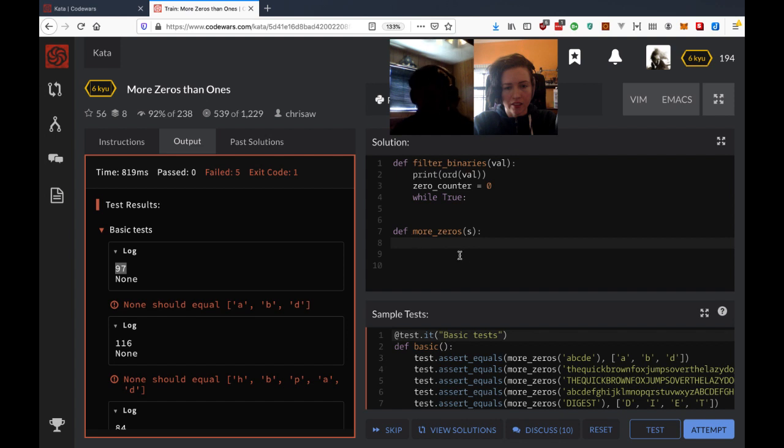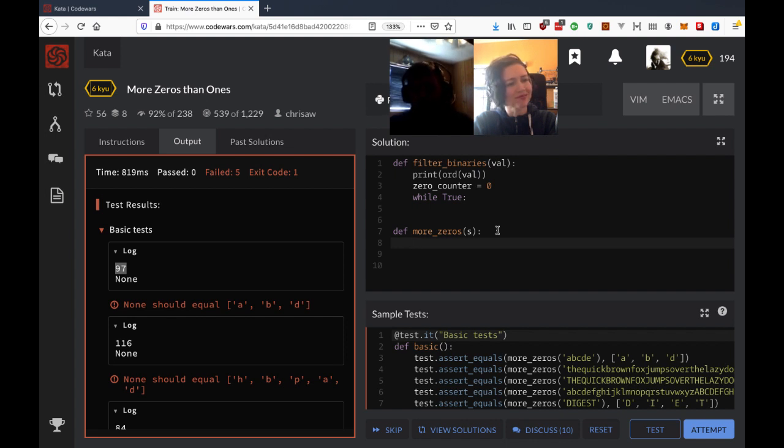And then in here we'll have a loop too, but that'll be a for loop. Actually, because we're supposed to return an array anyways, right?